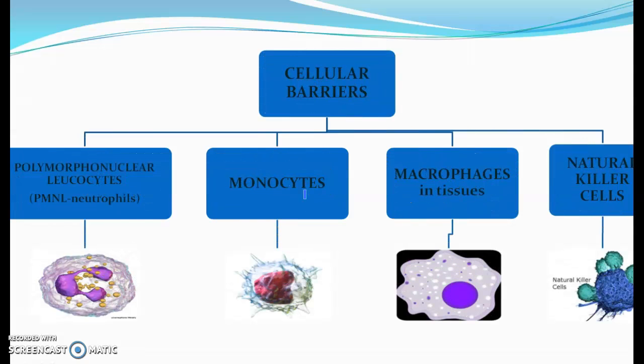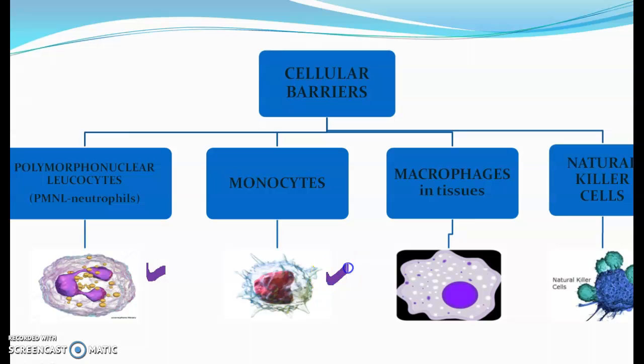Next type of barriers are cellular barriers. These may include different types of white blood cells which help us to fight the various infectious agents. The first ones are polymorphonuclear leukocytes. As these cells possess multi-lobed nucleus, therefore they are normally called as polymorphonuclear leukocytes. These neutrophils are short-lived and are highly motile phagocytic killers. So they will phagocytose number of microbes which are entering our body.